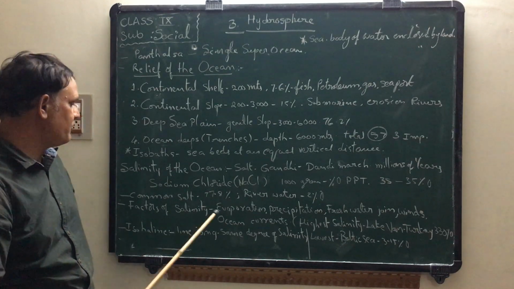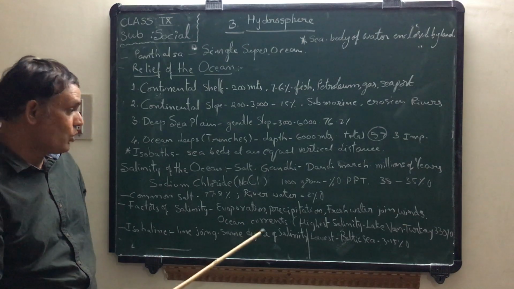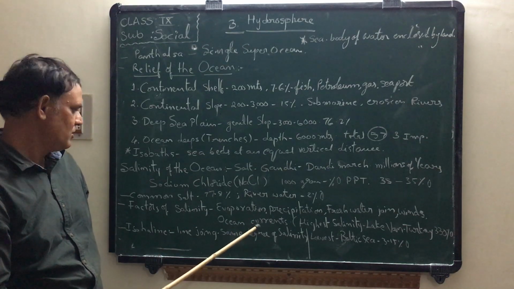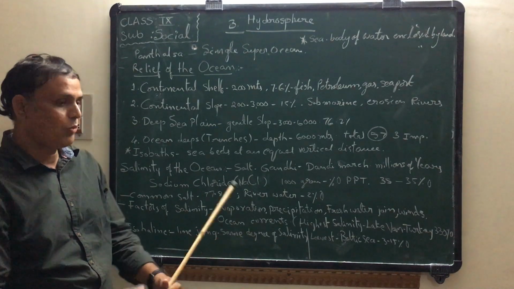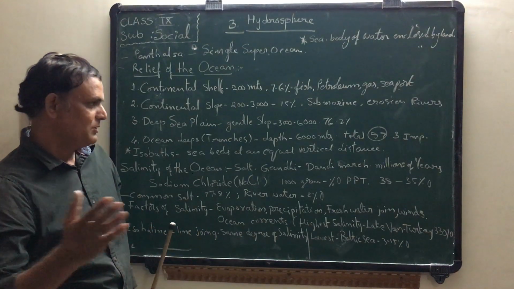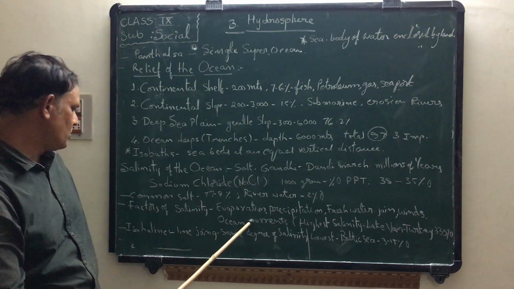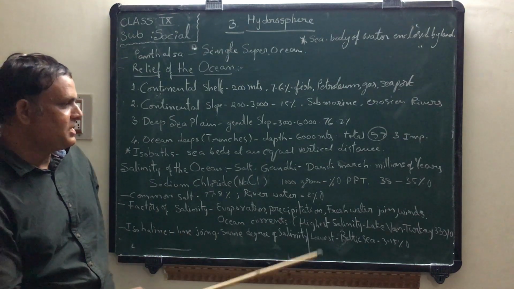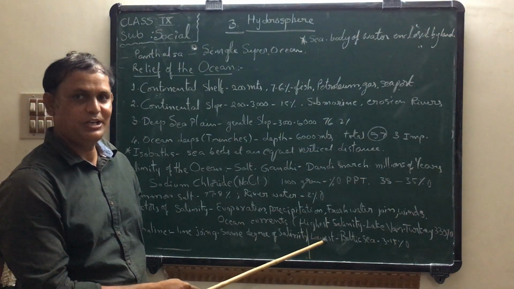So these are the main factors of salinity. Next, ocean currents. Ocean currents moving fast are also one of the factors for salinity.